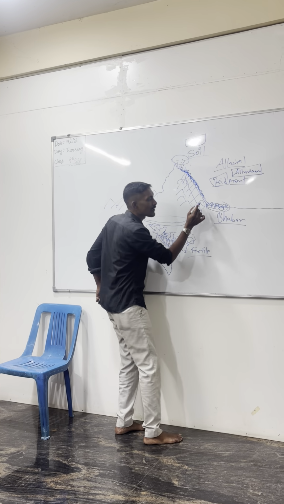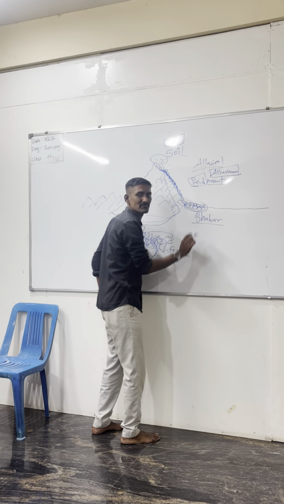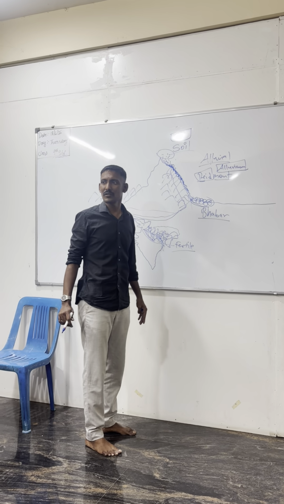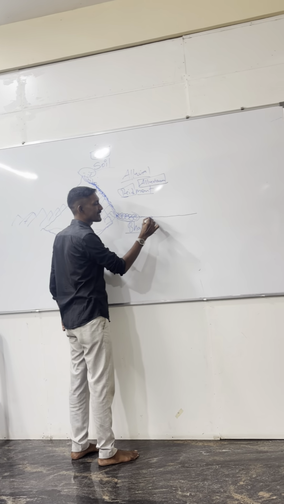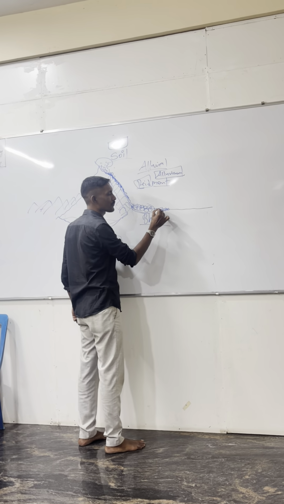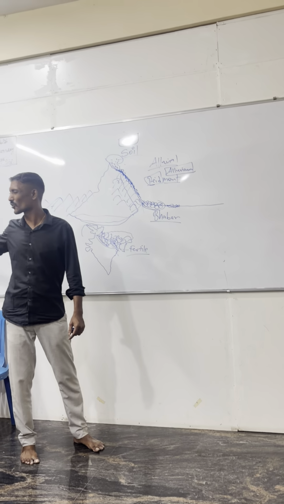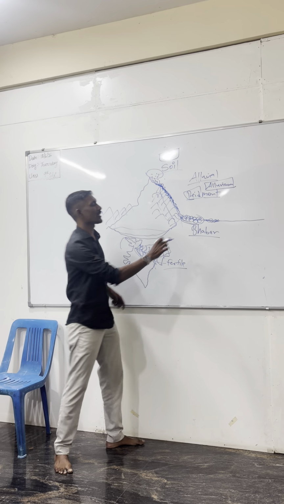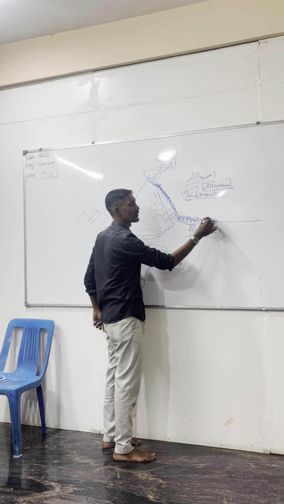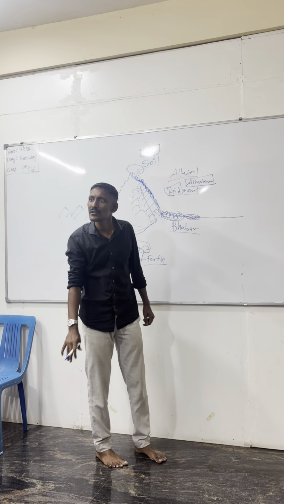But water will go inside. Some particles will come here, but this area will have a small amount of soil. You can see during rainfall, soil will wash away and get accumulated here with water.